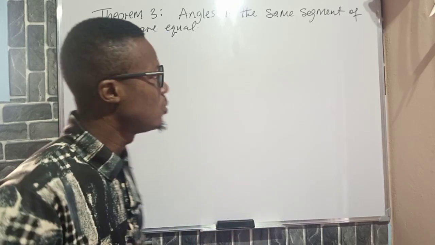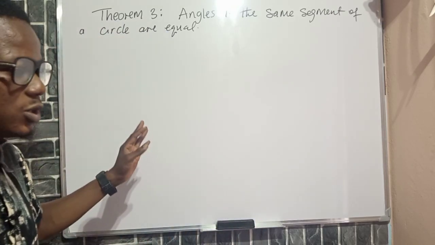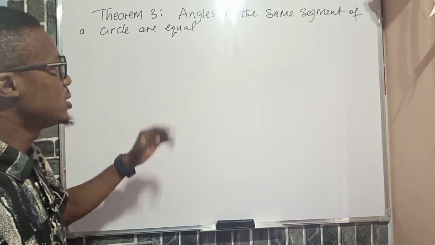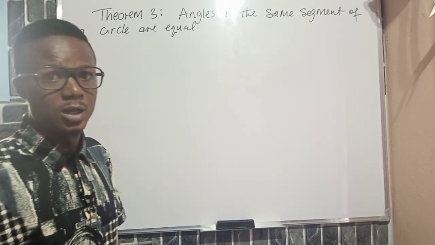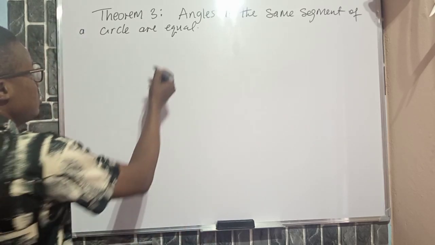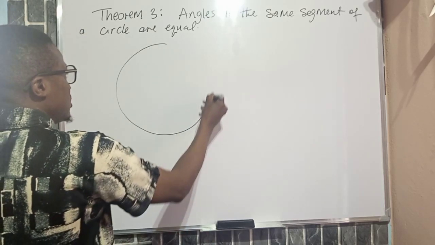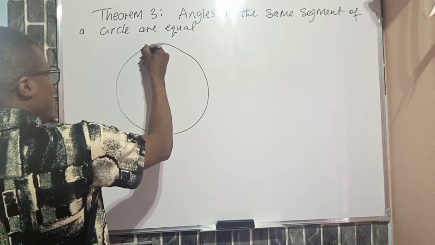So in this video, we want to discuss the third circle theorem, which is telling us that the angles in the same segment of a circle are equal to each other. Okay, now if you want to understand this, you need to see a circle first. This is a circle.